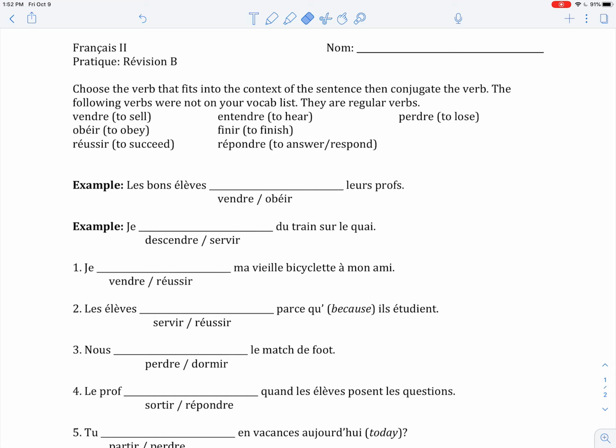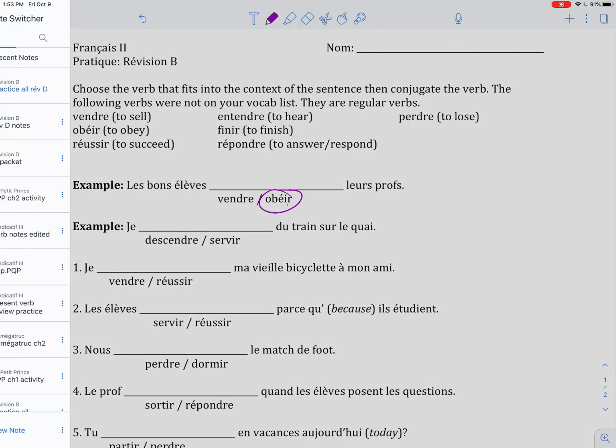So you look at the sentence. The good students blank their teachers. We're going to choose between the verb vendre, which you have up here is the verb to sell, and obéir is the verb to obey. So what makes sense in the context of the sentence? The students sell their teachers or the students obey their teachers? Clearly, obéir is going to make more sense. The students obey their teachers.